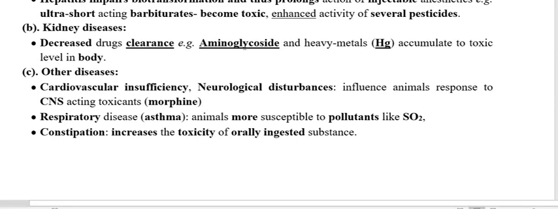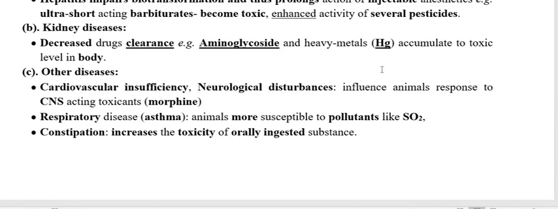Take another example, mercury. Mercury is also going to be accumulated, so this is also very important. Why? Because this is also going to be excreted by the kidney. So if there is an excretion problem because of kidney diseases, how is the mercury going to be excreted? It will remain there and therefore going to produce the toxicity.